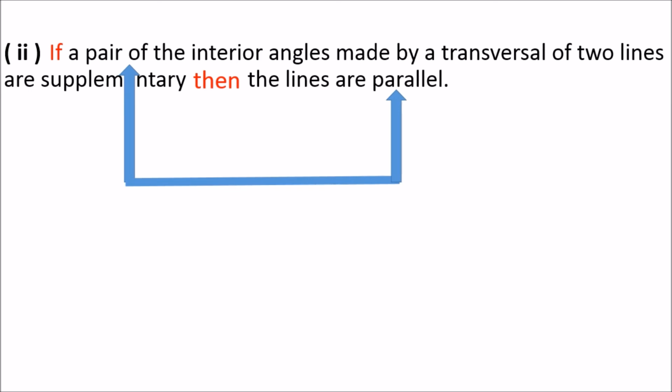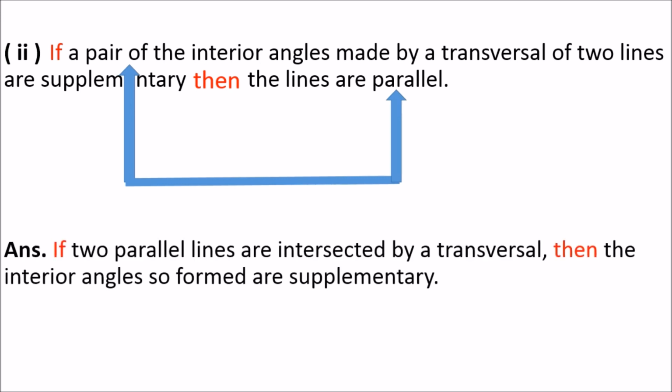So what is the antecedent over here? A pair of the interior angles made by a transversal of two lines are supplementary. And what is the consequent? The lines are parallel. We will interchange this. What will we get? If two parallel lines are intersected by a transversal, then the interior angles so formed are supplementary.